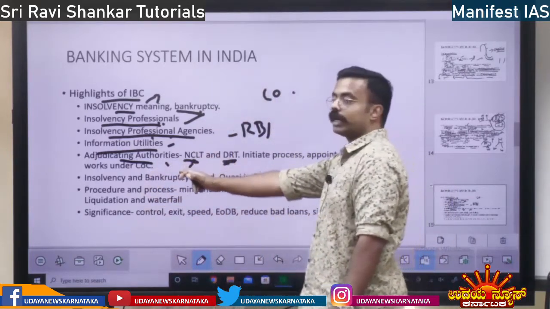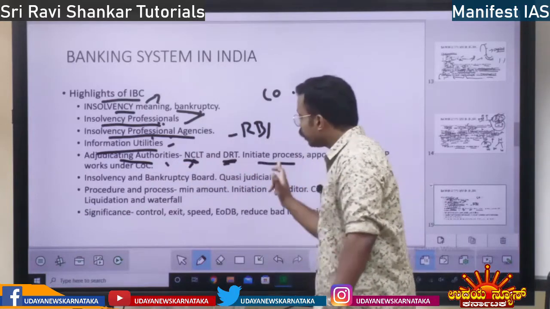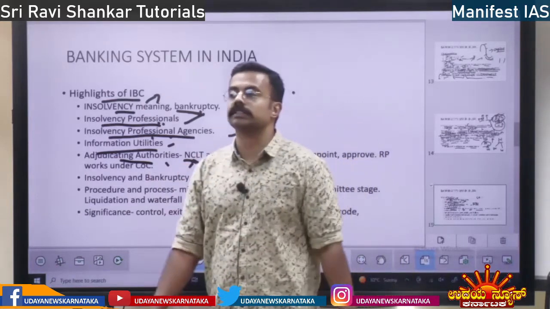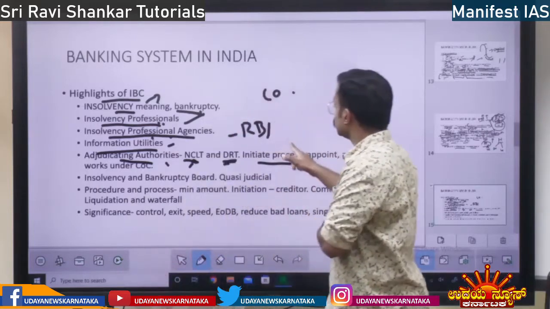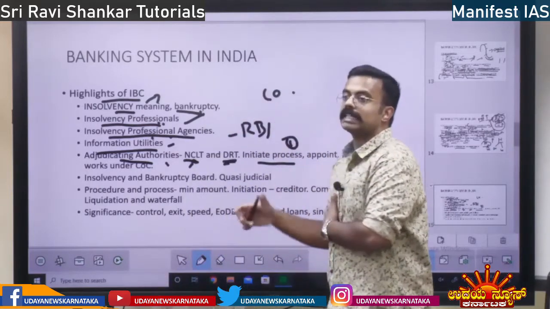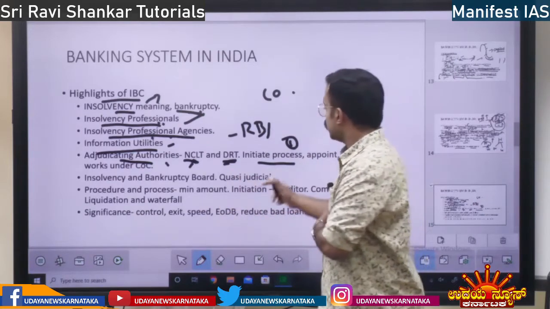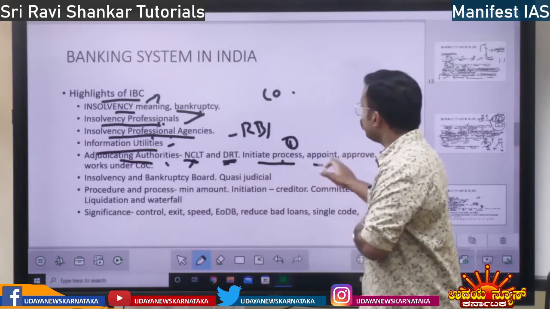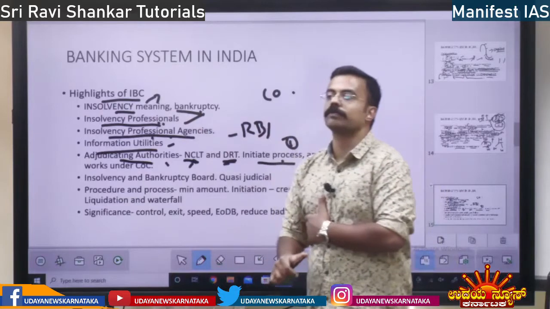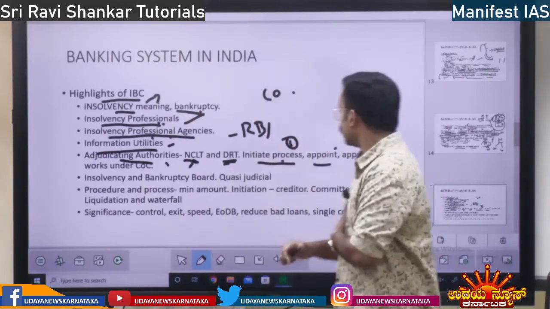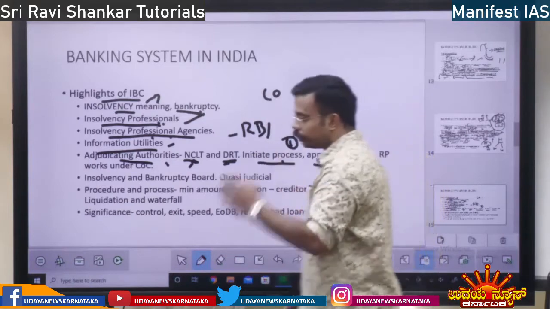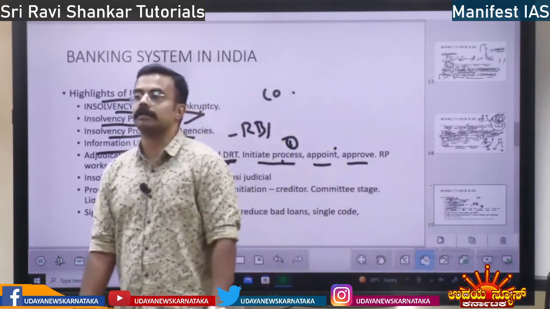What do adjudicating authorities do? First, they are going to initiate the insolvency process when the assets become non-performing assets. They will appoint the insolvency professional, and they are also going to approve the insolvency plan.